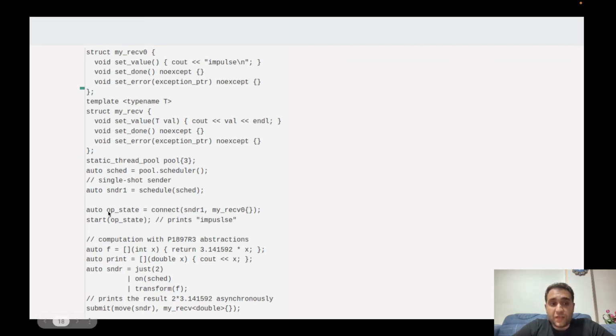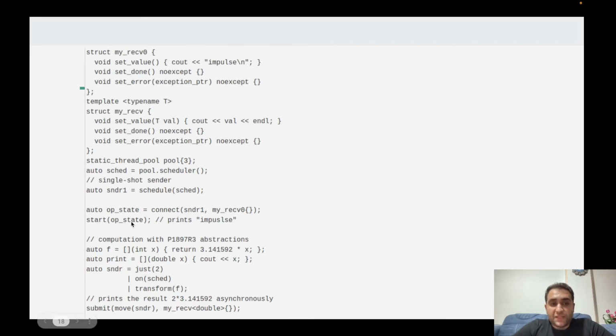The operation state refers to the senders and receiver, or more precisely to the lazy work. But it does nothing. In order to start the program, we need to run the operation state. We can do it by calling a start function and passing it the operation state. Okay, that's it.